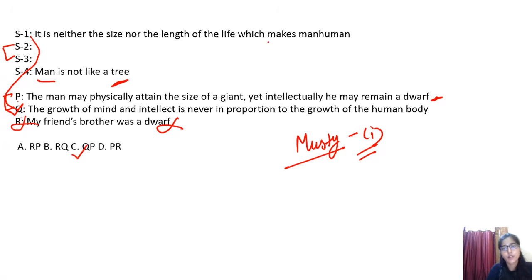What else can you do? I have already told you the trick for solving these questions: try to relate and lead with the statements. It's very important, and it's a very easy thing, right? That's the only trick that you can follow to solve as many questions as you can. And once you are confident that you can solve these many questions and are able to get the correct answer, move to the next part.